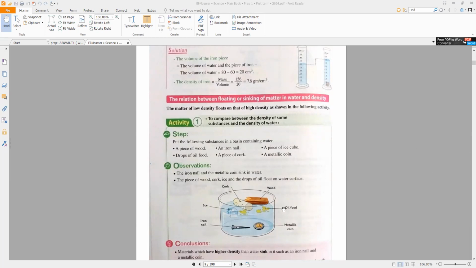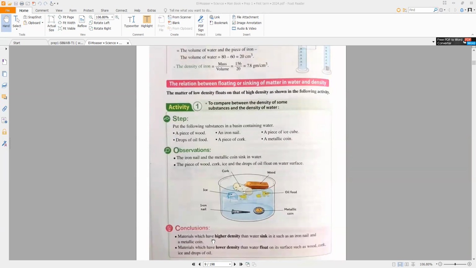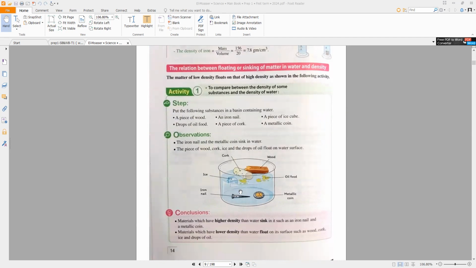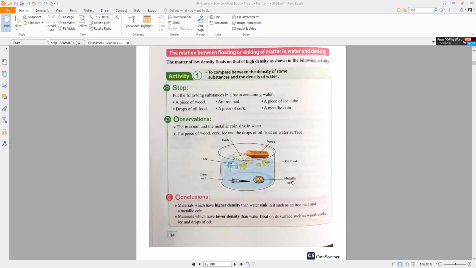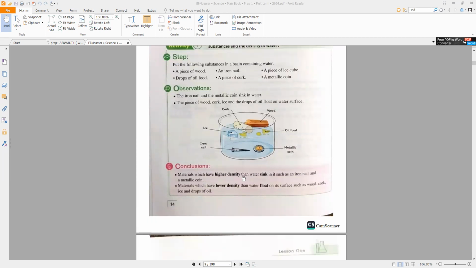So you have a rule. The materials which have higher density than water will sink in water, and the materials that have lower density than water will float on the water. Like what? If you have wood, cork, oil, food, ice, an iron nail, and a metallic coin, you will find wood, cork, oil, food, and ice will float on the water. Why? Because their density is lower than the density of water. And an iron nail and a metallic coin will sink in water. Why? Because their density is more than the density of water.